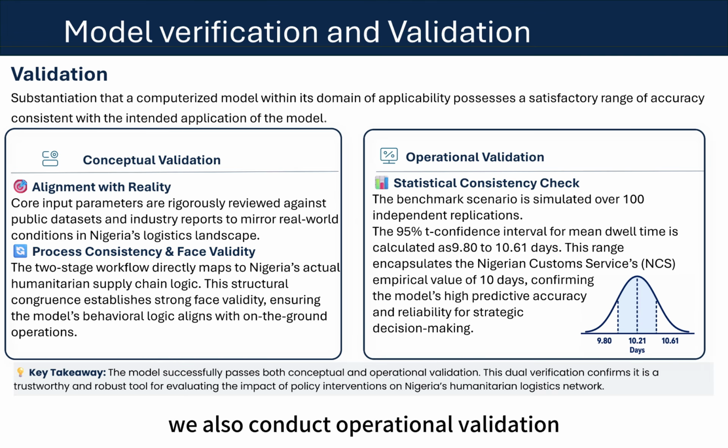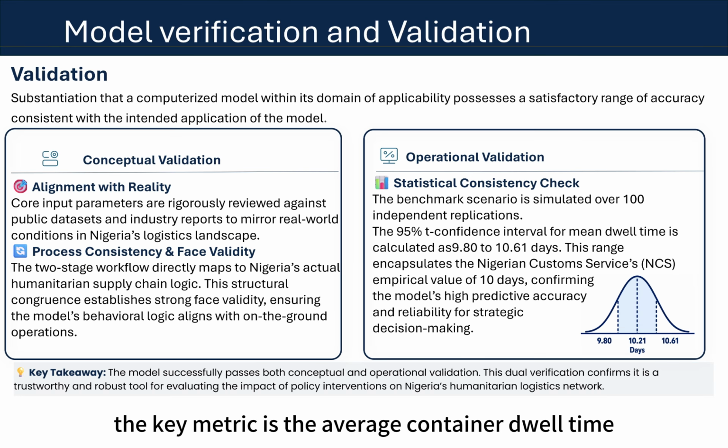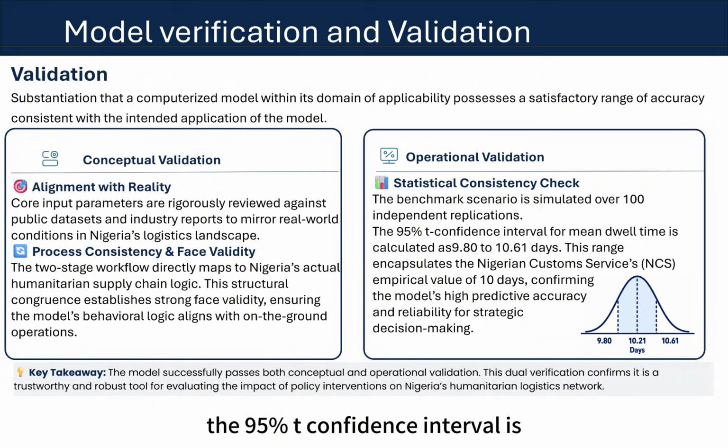We also conduct operational validation using 100 independent replications. The key metric is the average container dwell time. The 95% T confidence interval is from 9.80 to 10.61 days. Since the real-world benchmark value of 10 days falls inside this interval, the model is statistically consistent with observed port performance. This supports the reliability of the model for strategic analysis.